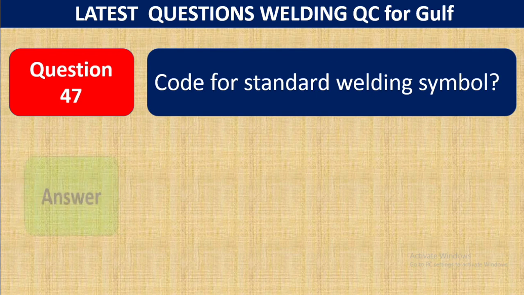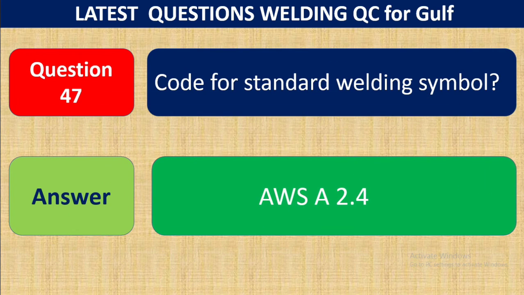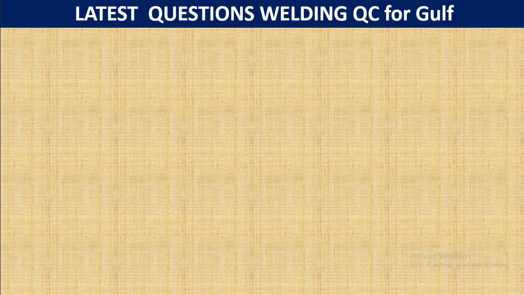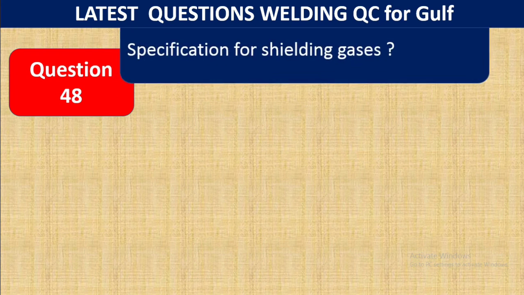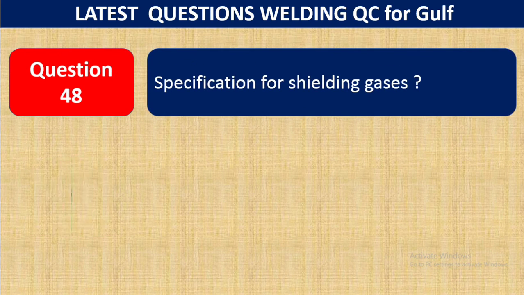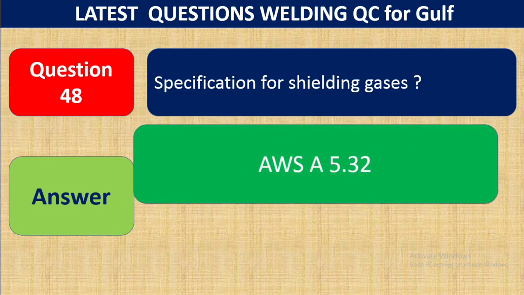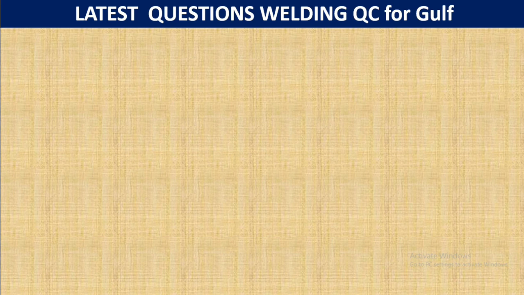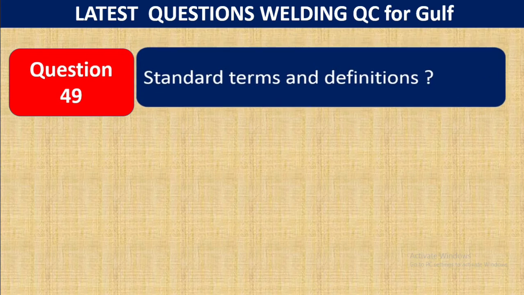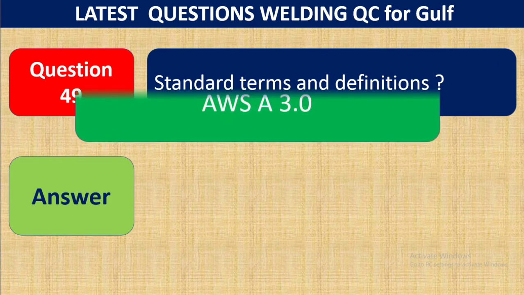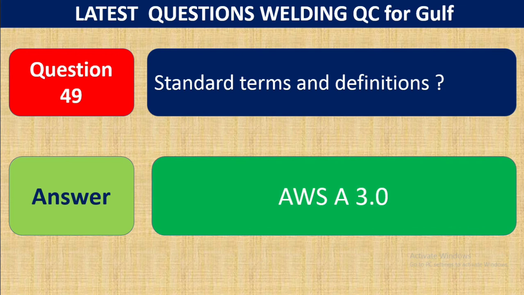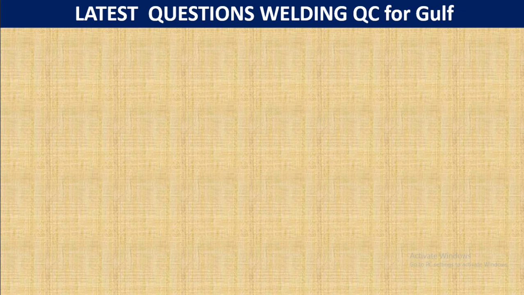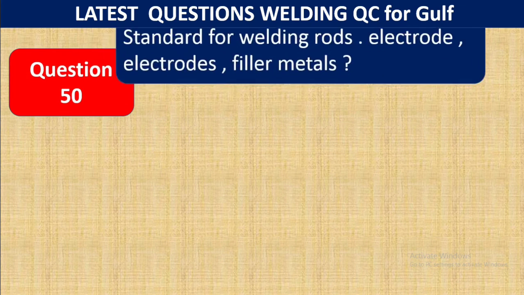Question number 47. Code for standard welding symbols. This is AWS A2.4, the code for standard welding symbols. Question number 48. Specification for shielding gases. The answer is AWS A5.32. Question number 49. Standard terms and definitions. What is the code for the standard? AWS A3.0. This is for standard terms and definitions.